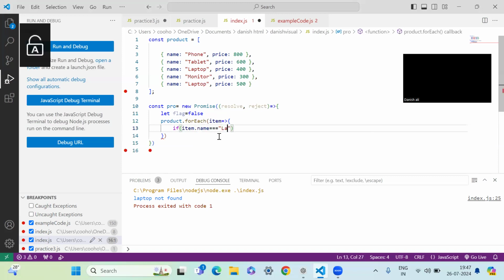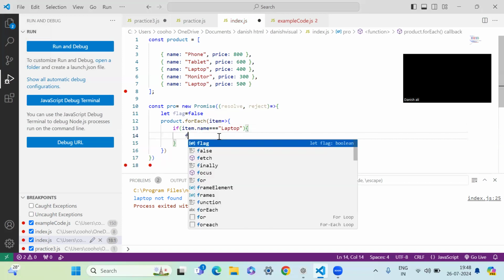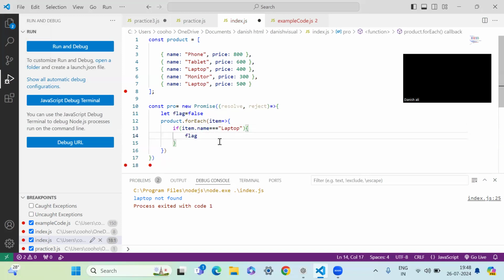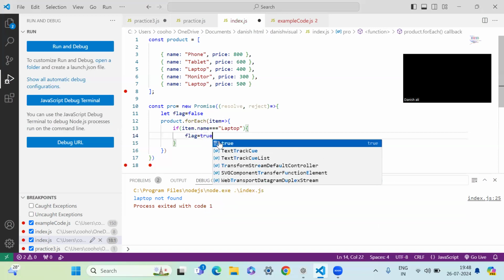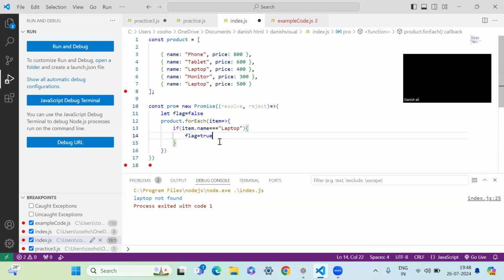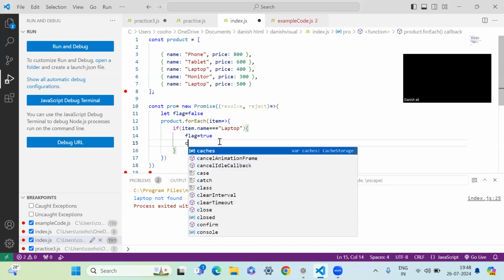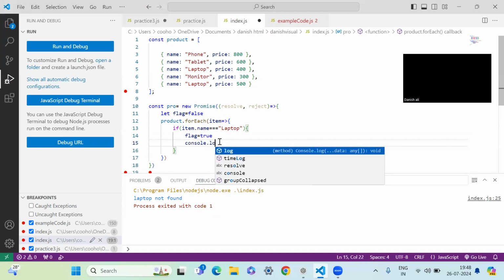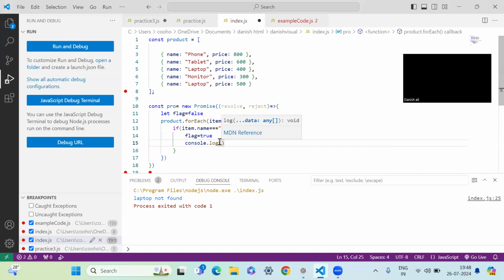This is what we're going to search, laptop. If we get that, then make the flag equal true, and then we can do a console log of the flag.